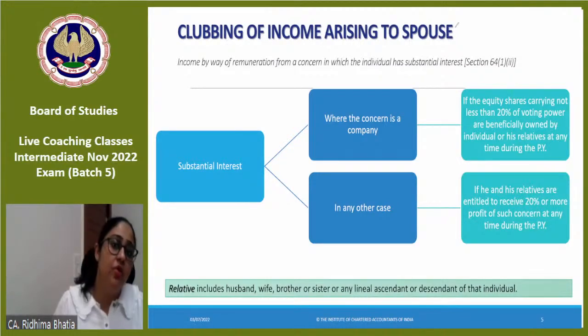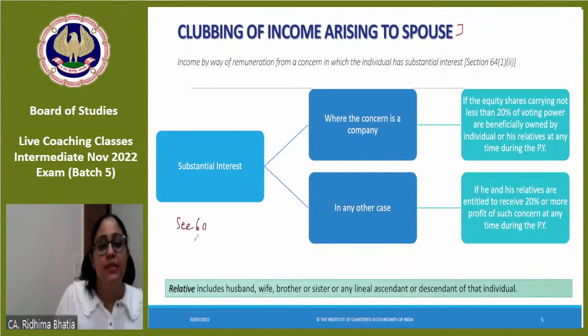Next is clubbing of income arising to spouse. Students, section 60 and section 61, and then there is section 64 onwards where the clubbing provisions are there in subsection 1. And then subsection 2 is for HUF. Section 60 and 61 applies to any person.